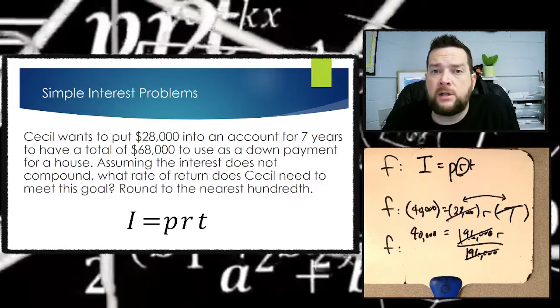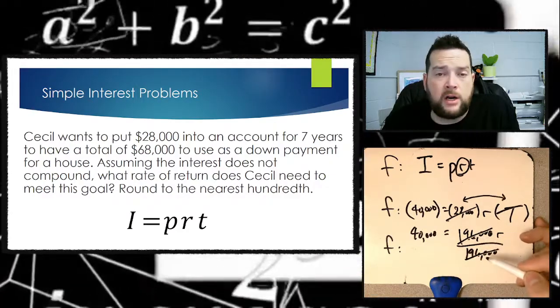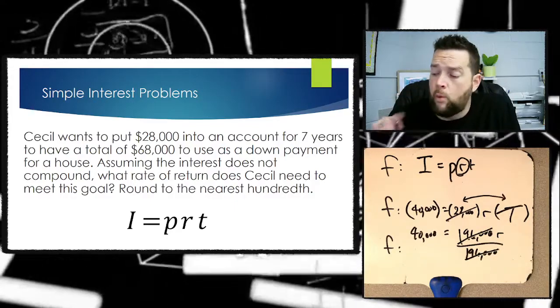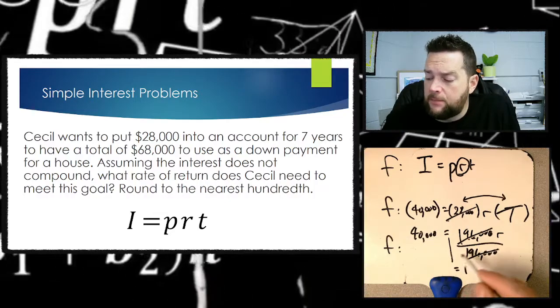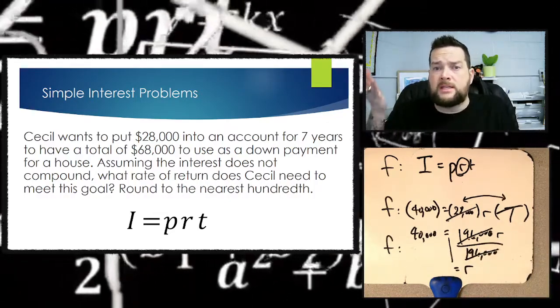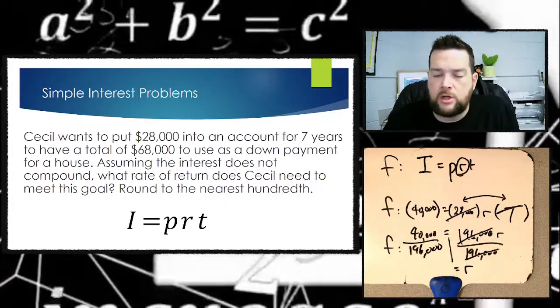That makes them cancel out, makes them go away, because 196,000 divided by 196,000 is 1, and 1 times r is just r, all right? But if I do something to one side of the equation, in order to stay balanced, I have to also do it to the other side of the equation as well.